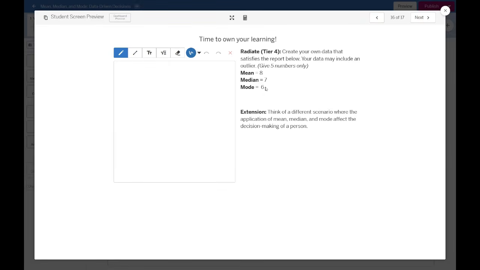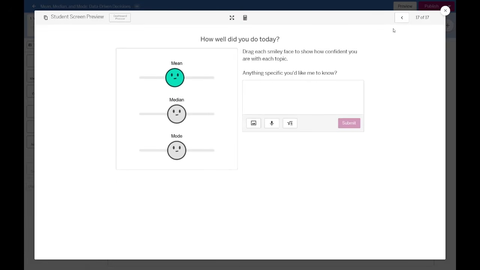Again, mode is the most frequent number in your data. Median is the middle number in your data. And for the mean, you need to get the total first before you divide it by the total number of items that you have. And there you have it. We just have learned the mean, median, and mode and how they affect our decision making based from the data around us.